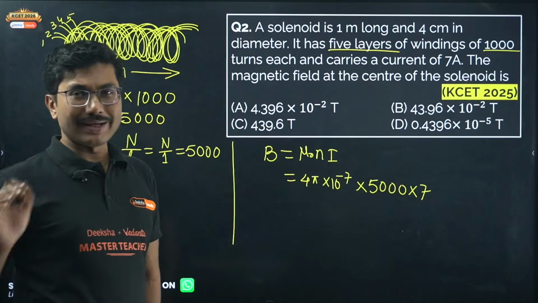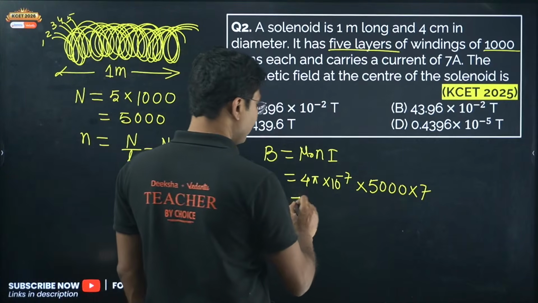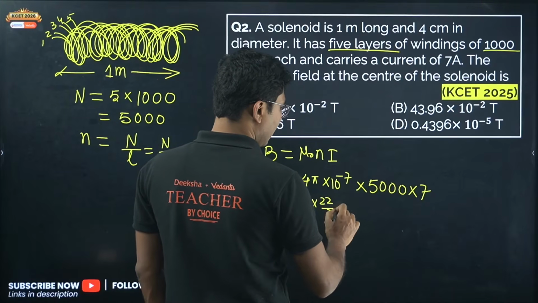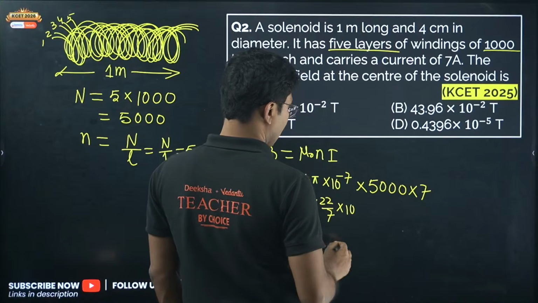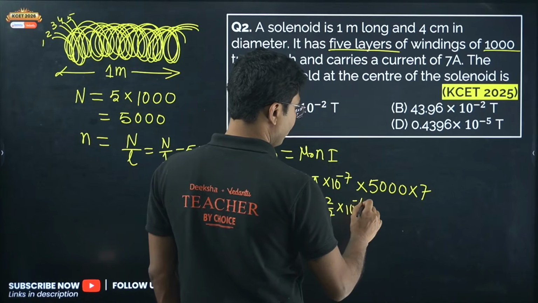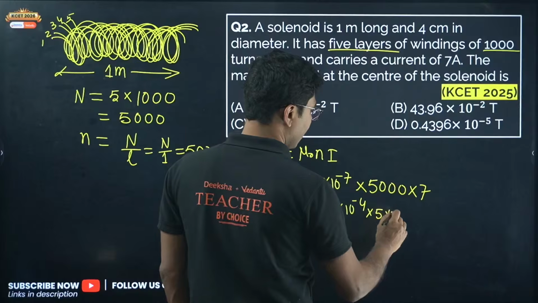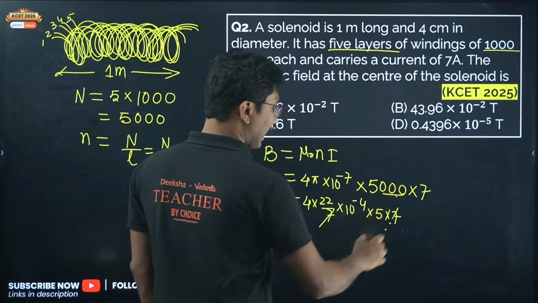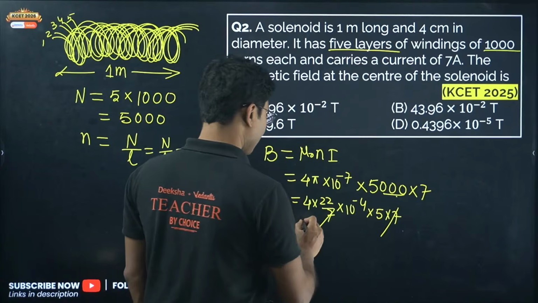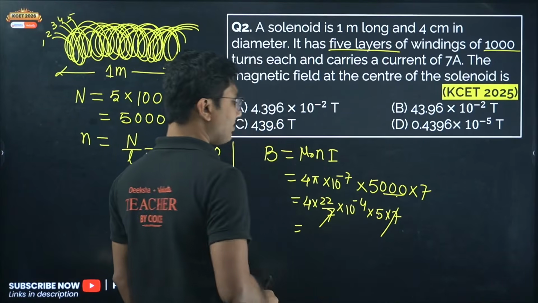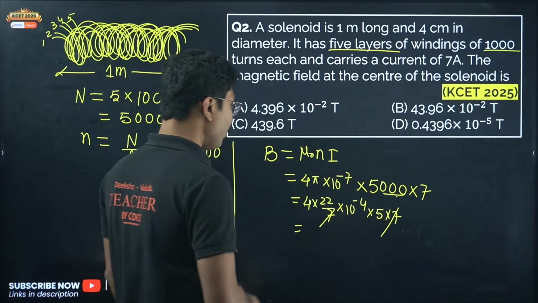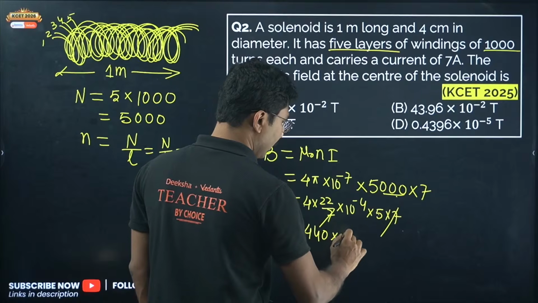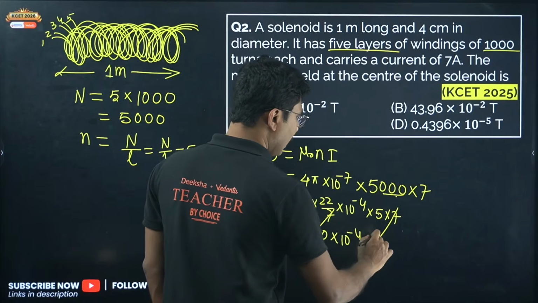Now to solve it quickly, what will we be using? We will use pi as 22 by 7. So 10 to the power of minus 4 into 5 into 7. These 3 zeros I have adjusted over here. 7 cancels. Now what is left? Only the multiplication. So 4 into 5 is 20, 20 into 22 is 440. So 440 into 10 to the power of minus 4 Tesla.